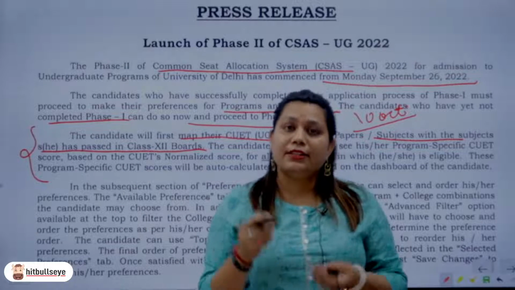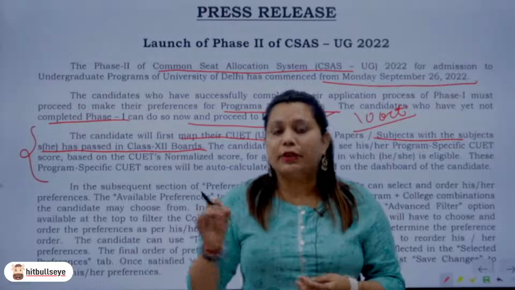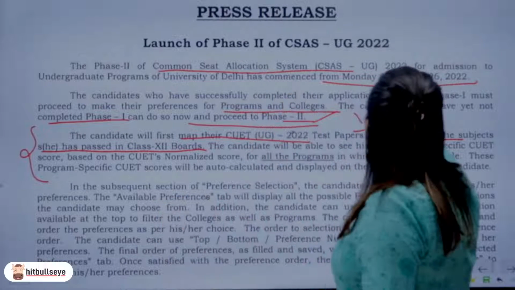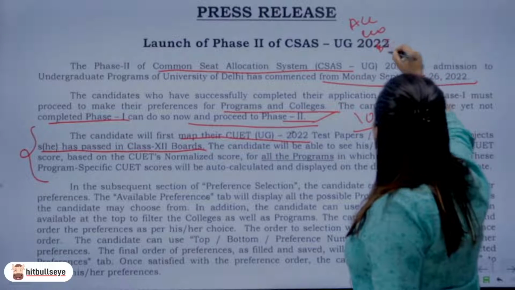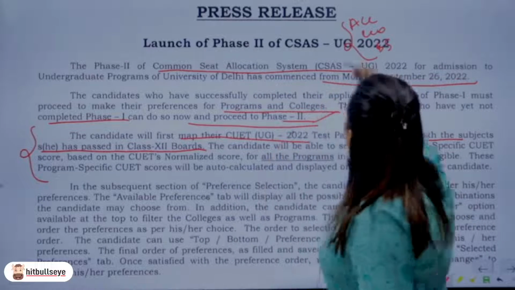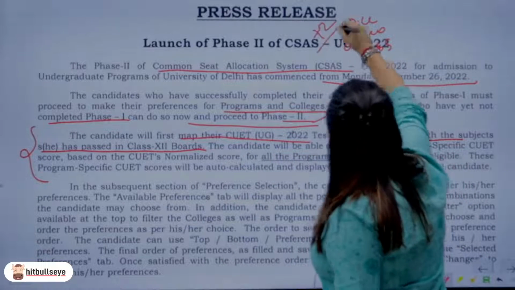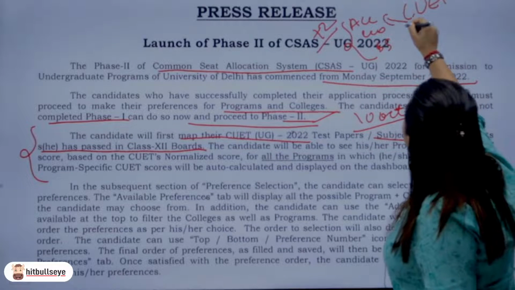Now for example, let's say there is somebody who is from a commerce stream, somebody who had commerce in their 12th standard. So the basic subjects would have been what? Accounts, it would have been economics, and it would have been business studies. So these are the 3 major subjects that you appeared for in your 12th boards, right? So for CUET, obviously you would have appeared for these subjects only.